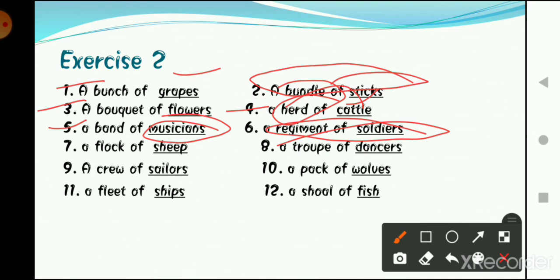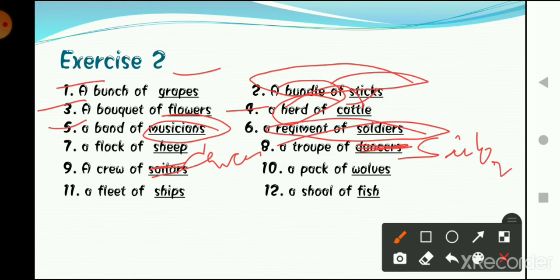So now the seventh one is a flock of sheep. Okay, sheep, not ship, sheep. The eighth one is a troop of dancers. Eighth and ninth got mixed. So the correct answer to the eighth one is sailors, and the ninth one is a crew of, here we will put dancers. Okay, a crew of dancers. Now the 10th one says a pack of wolves.